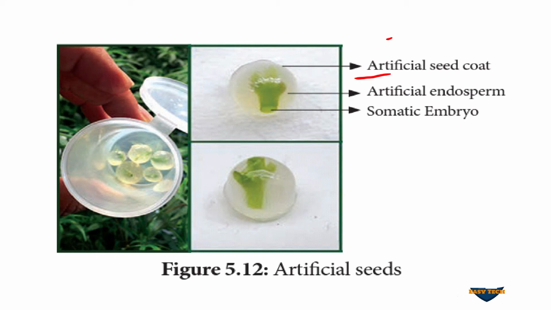So you can see the artificial synthetic seed coat, and inside that you can see the artificial endosperm and the somatic embryo which is formed inside, in in vitro condition. So such type of seeds are called artificial seeds.